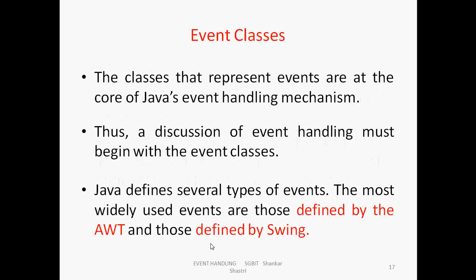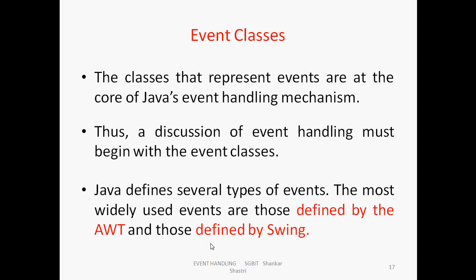Event classes. The classes that represent events are at the core of Java's event handling mechanism. For sources, listeners, everything, Java provides a set of standard classes. These classes represent events and are the core of Java's event handling mechanisms.